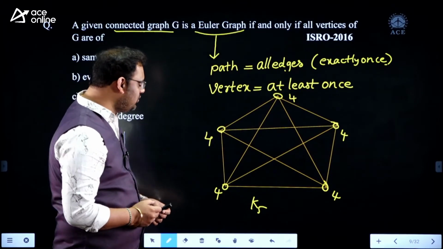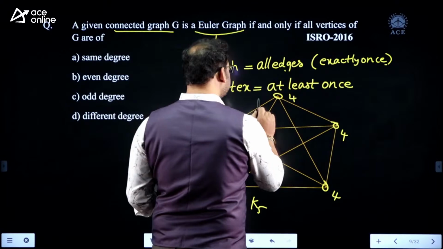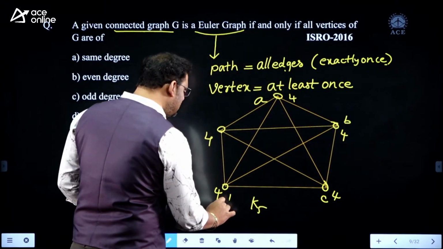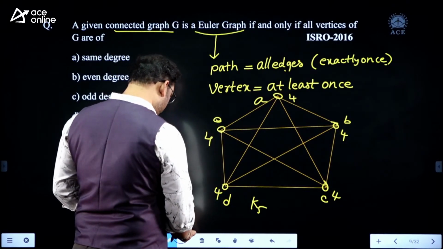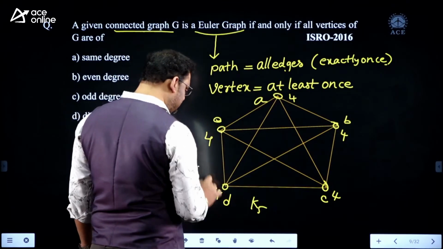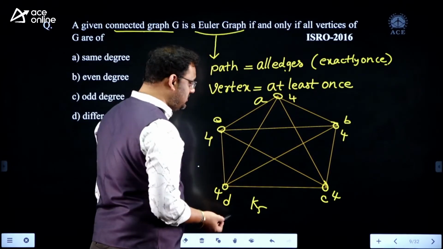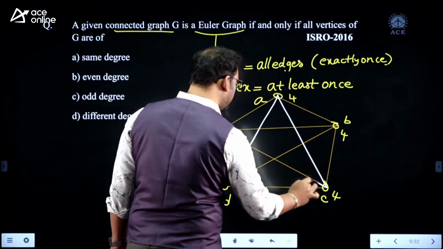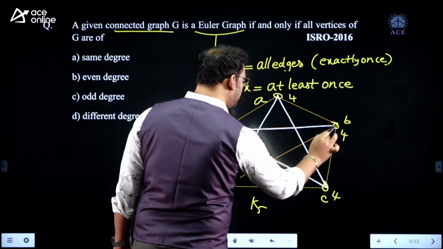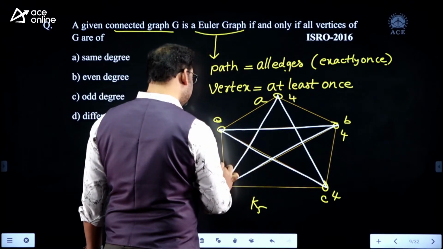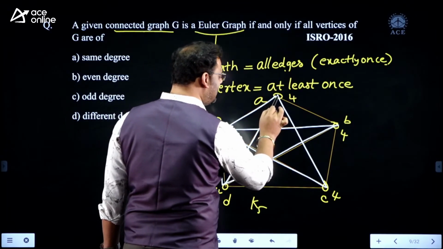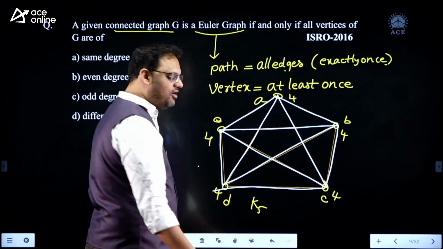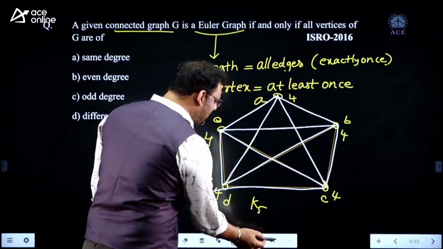Let me label the vertices: A, B, C, D, and E. Now see this: first edge, second edge, third edge, up to the tenth edge. All 10 edges are covered.